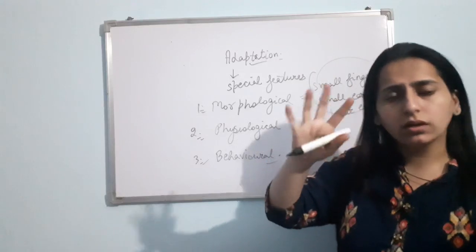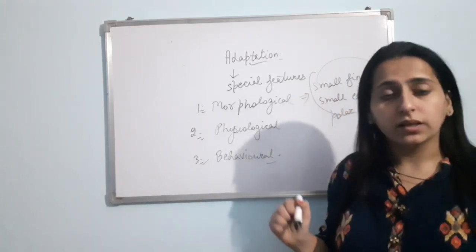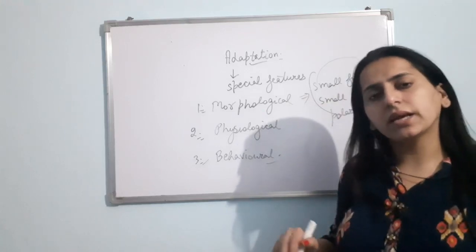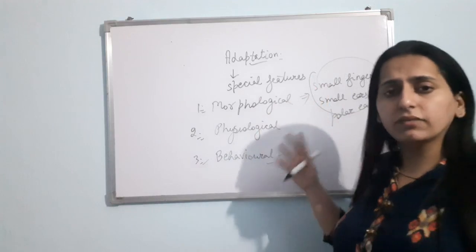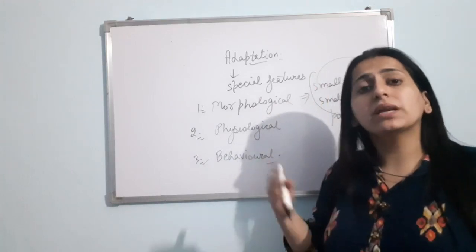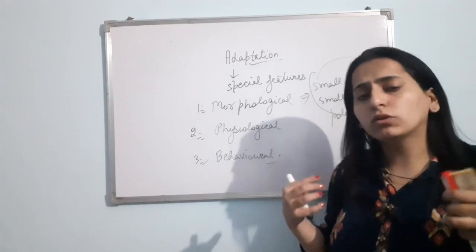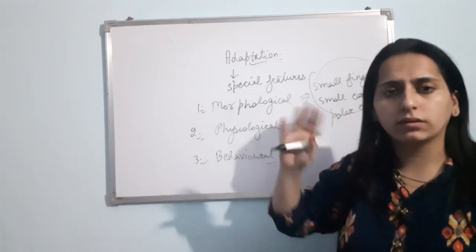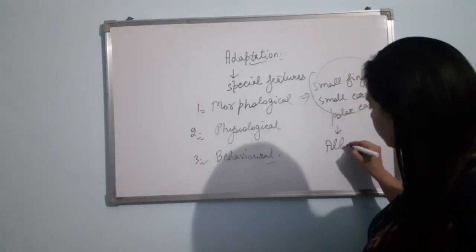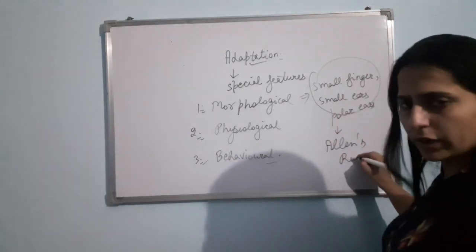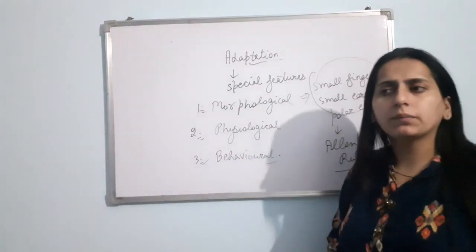Why? Because it reduces their surface area. The ears are small, fingers are small, so their surface area has been reduced. And decrease in the surface area means the loss of the heat would be less. And this is what exactly they want. The heat loss must be less. As they live in the polar regions, they need heat. They don't want the heat to come out. Is it fine? This is Allen's rule, that what I told you now. So this is an example of morphological adaptation.